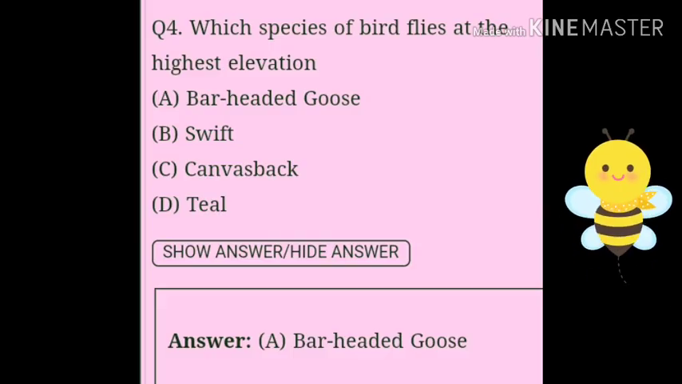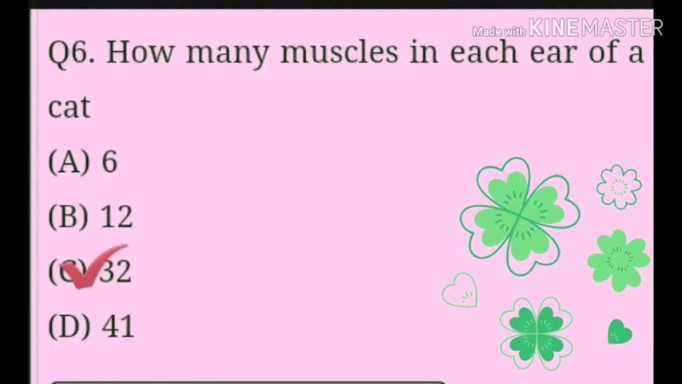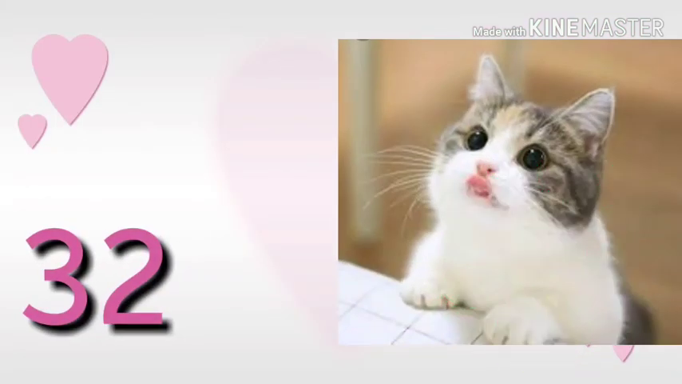Question: which species of bird flies at the highest elevation? Answer: bar-headed goose. Question: how many muscles are in each ear of a cat? Answer: 32.